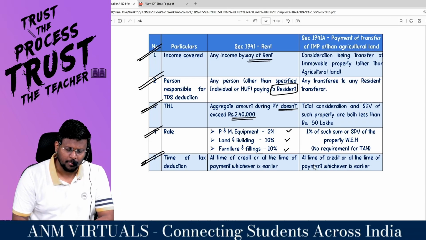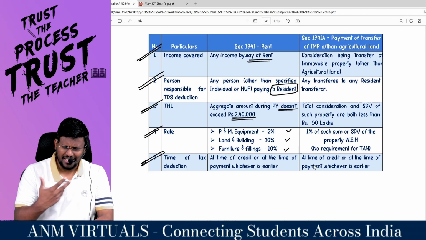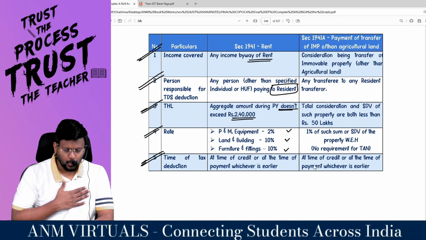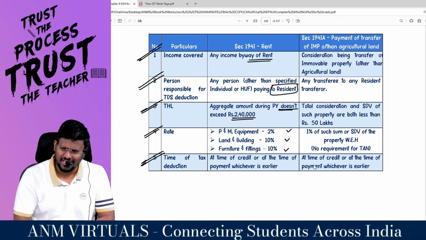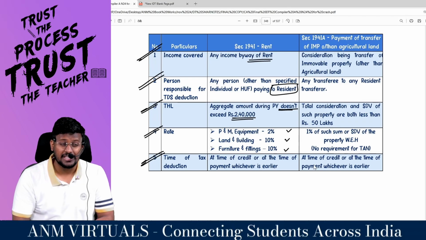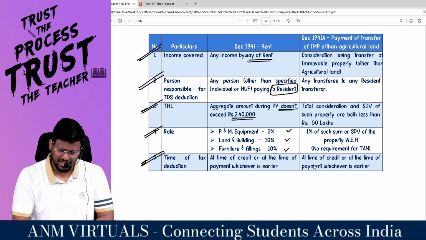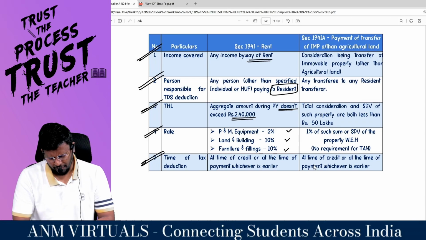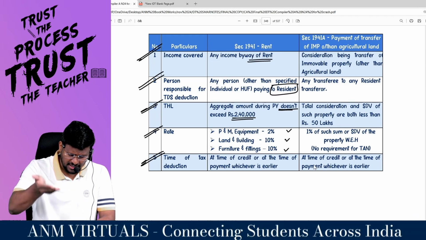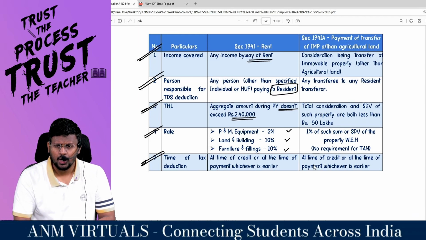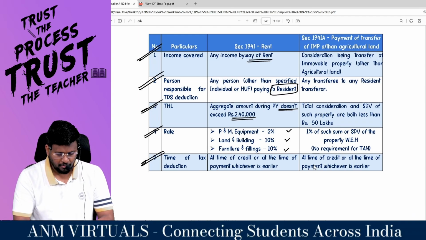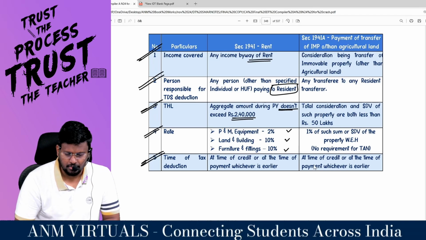194I rent, for what will it be applicable? What is the income for which you are making the payment? Rent you are making the payment. Who is supposed to deduct TDS? Any person other than specified individual or HUF. What is the threshold limit? 2,40,000. If you have taken rent, plant and machinery, 2%. Land and building, furniture and fitting, 10%, at the time of credit or at the time of payment.